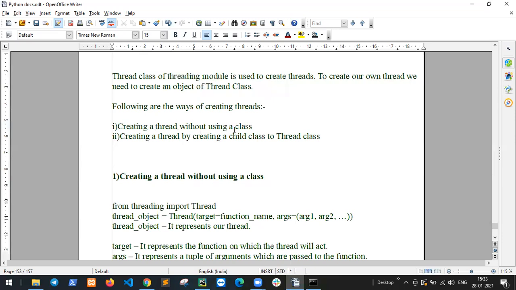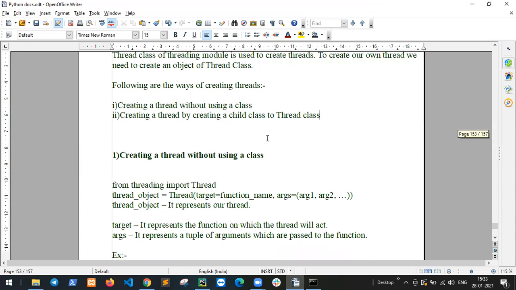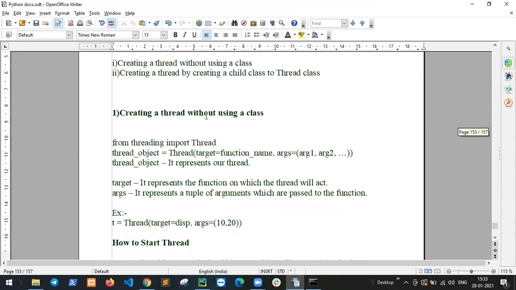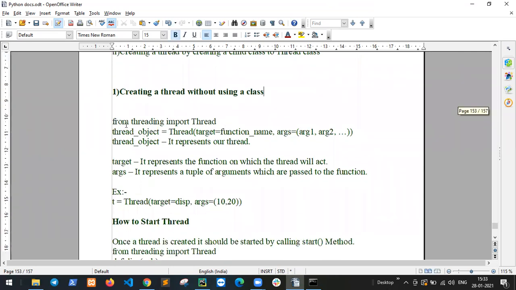First, creating a thread without using a class. Second, creating a thread by creating a child class to the Thread class. So first, creating a thread without using a class. First of all, from threading import Thread. Threading is the module name, and Thread is the class name.